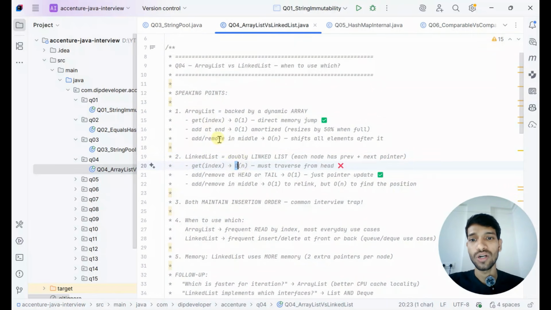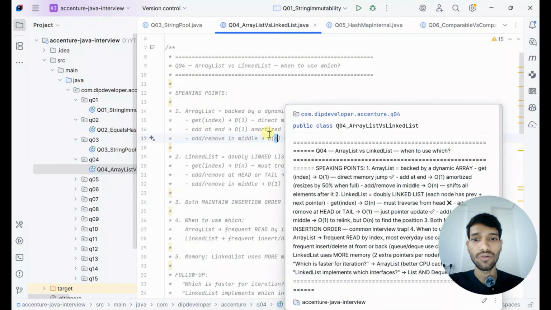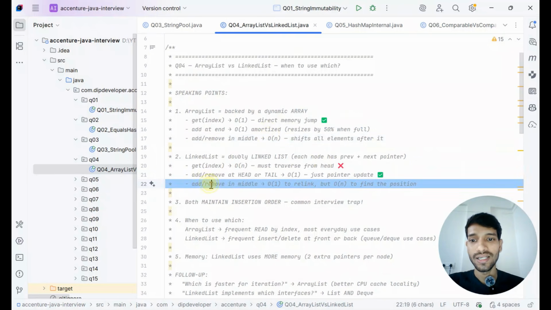If you want to add or remove in the middle of an ArrayList, it gives order of n complexity, and in LinkedList, add or remove gives order of one complexity. Because LinkedList has previous and next pointers, we just need to delink and relink depending on the operation, so it costs order of 1.